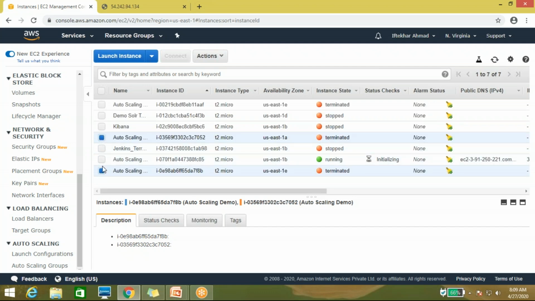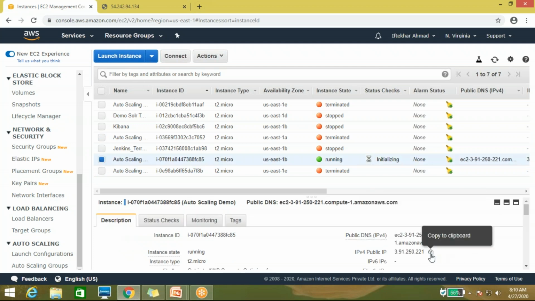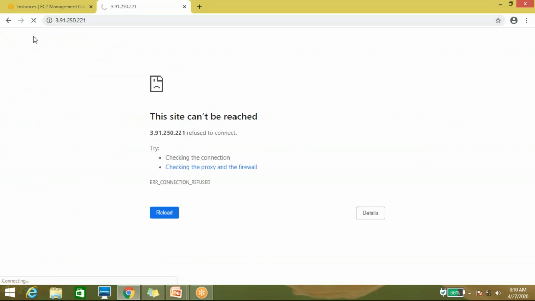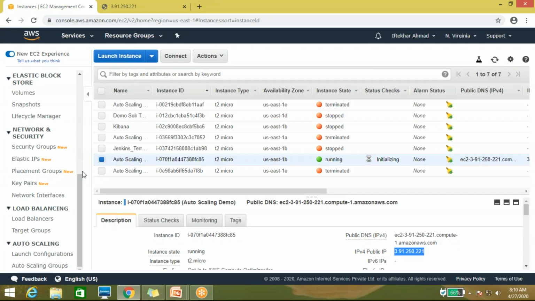Now let me check whether the same data is available or not, because one server is up now. Okay, the same data is showing. So this is all about auto scaling.